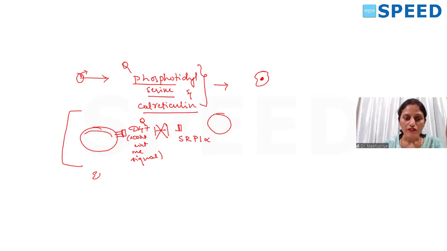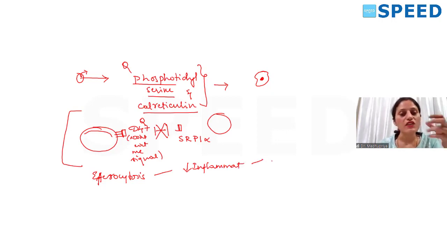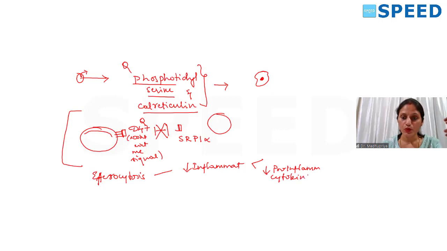Fine. And when efferocytosis occurs, this will prevent inflammation. This will reduce inflammation, isn't it? I told you how it is going to reduce inflammation. It is very efficient. It is very quick. Even before the plasma membrane integrity is lost, it comes and phagocytoses. That is one point. Okay. Another point how it is going to prevent inflammation is, it will reduce the pro-inflammatory cytokines in the macrophages.